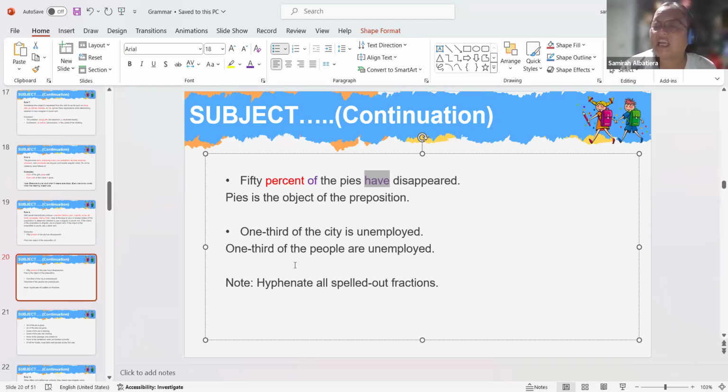1/3 of the city is unemployed. Look at the preposition of. After the preposition of, you can see the object, city. Is city singular or plural?